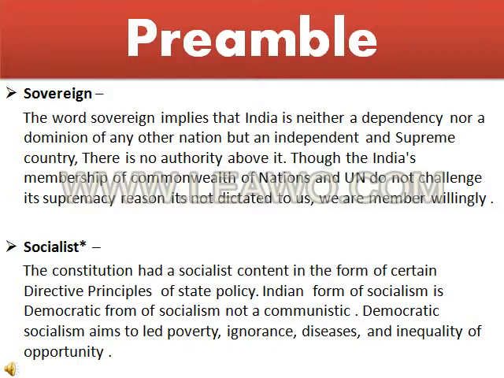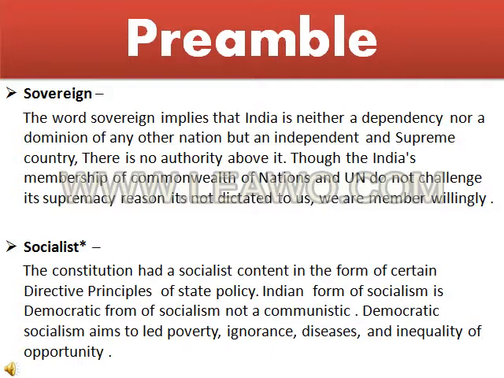India is also a member of the United Nations and the Commonwealth of Nations. Does this mean it challenges our supremacy or sovereignty? No, because this membership is not dictated to us. We are willingly members of the United Nations.